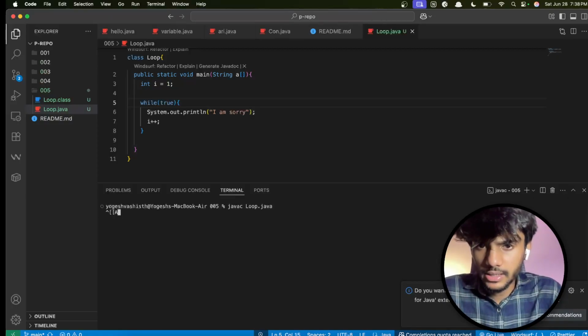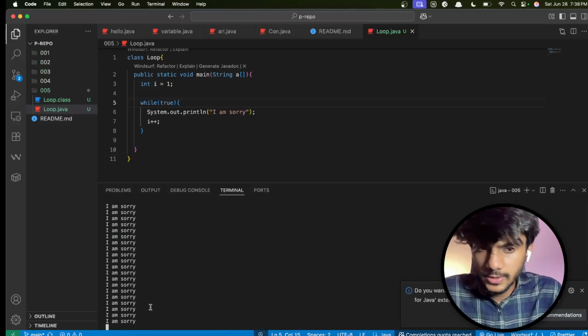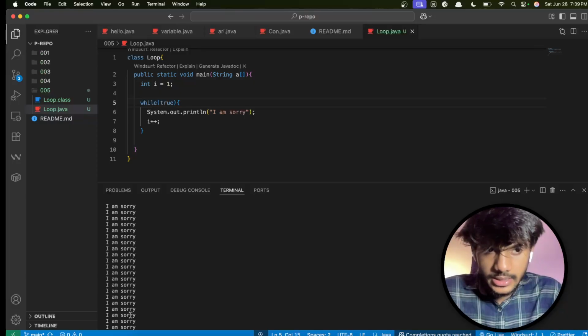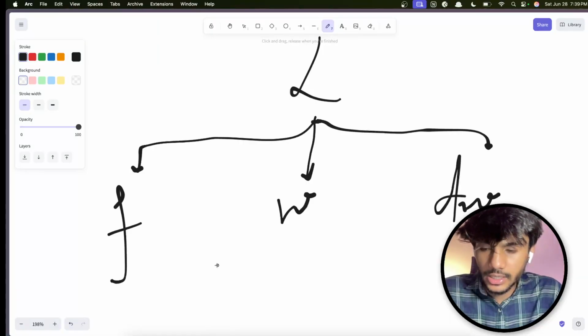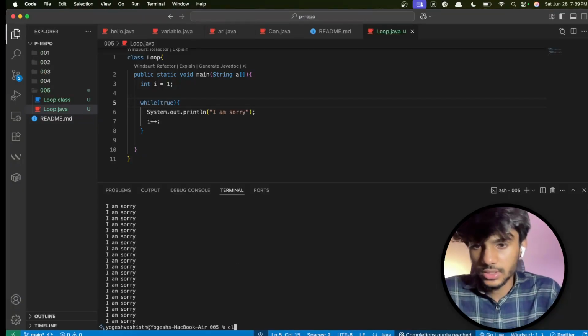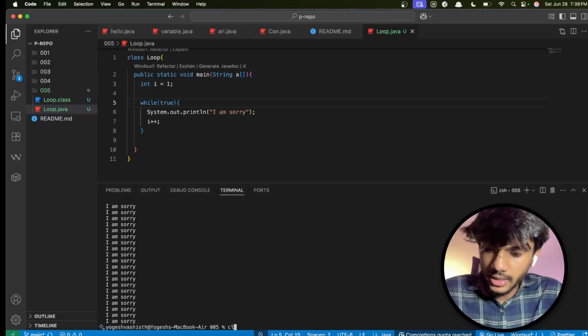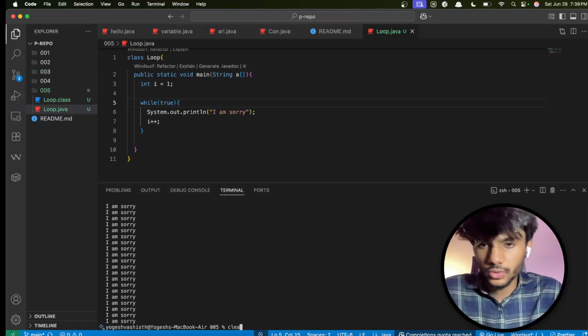Let us just compile and let us just run. If you see, this keeps on going on. If I go up, I can see. There can be some memory crashes. I'll close this. How to close this? In mine, I do Control C and it gets closed.